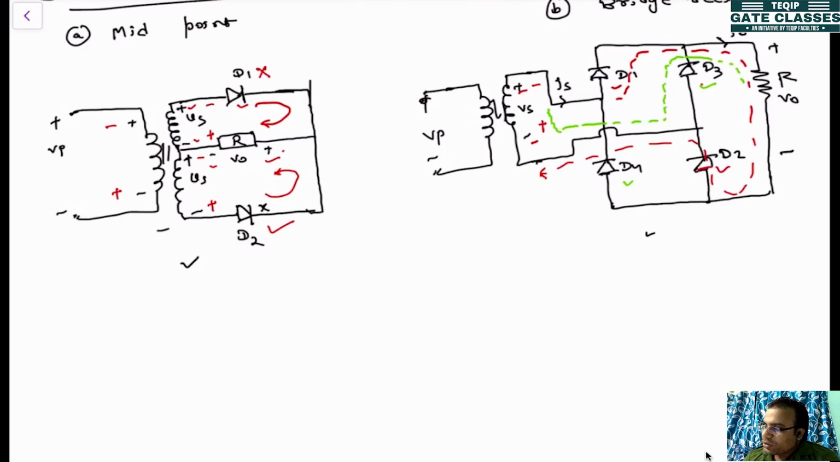But see, in the load, the current is unidirectional. The green one is the current during the negative half cycle. So from the load point of view, the current and voltage both are unidirectional. So same thing here, current and voltage are unidirectional. What will be changing? The changing will be the source current in both cases. Here the source current will be alternating in nature, but the load current will always be unidirectional. So it is not like the half wave rectifier.